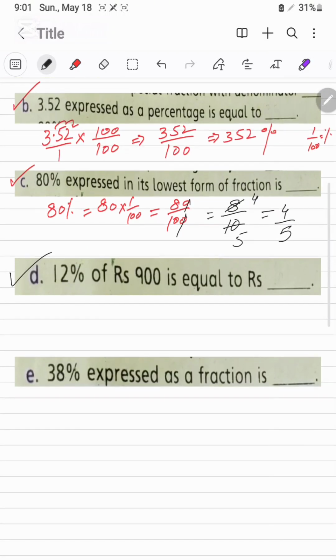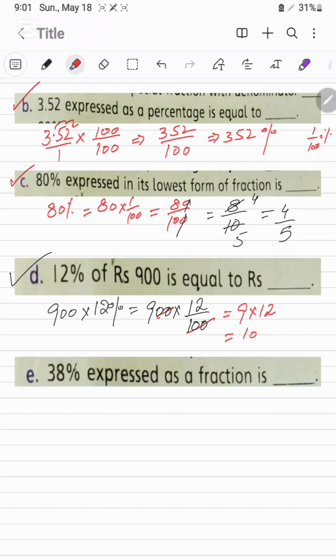Next, D part: 12% of 900 rupees is equal to. We will take 900 multiplied by 12%. 12% means 12 divided by 100. These 2 zeros will be cancelled with the 100. Now it is 9 into 12. 9 times 12 is 108. 108 is the answer of this one.